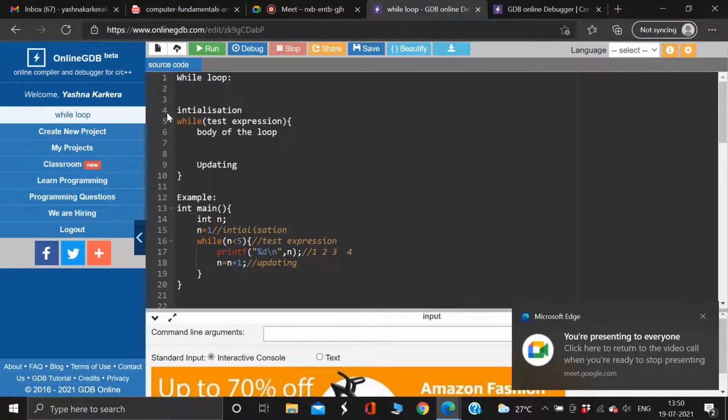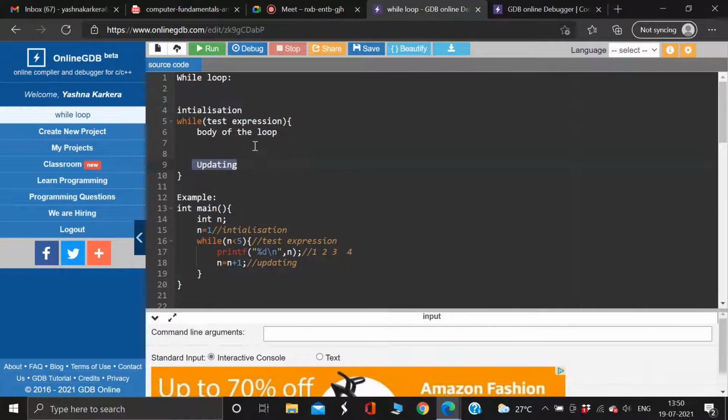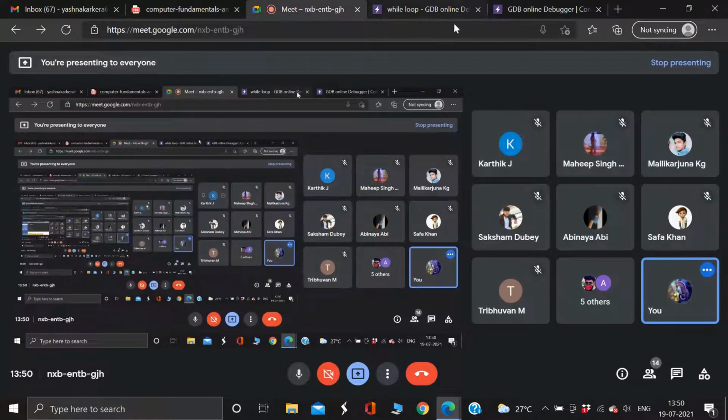The only thing is that you initialize it before, and you update it inside the body, after writing the body of the loop. This is the difference, and it will keep working until this is true. If this is true forever, then it will work forever, as I showed you guys. So this is the concept behind the while loop.